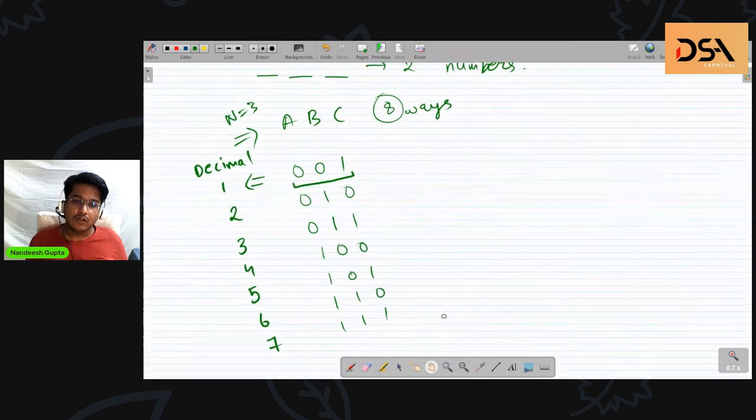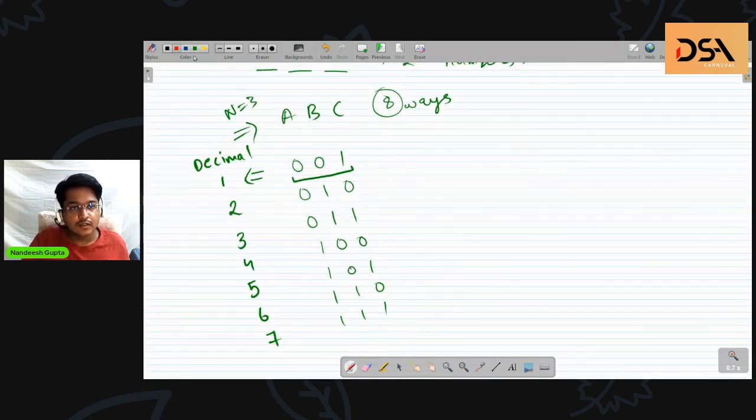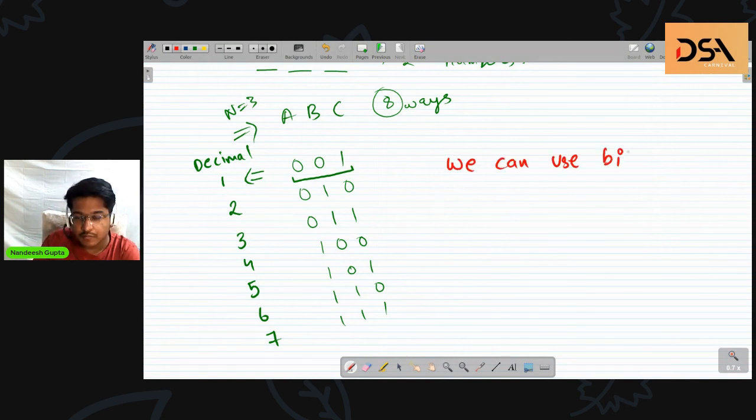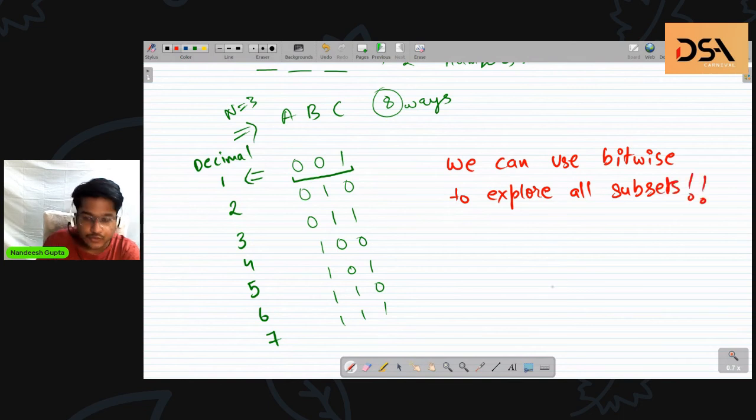So what is the result out of this is we can use bitwise manipulation, bitwise operations to explore all subsets. So this is a great realization and great tool for you to use. If you do not want to use this, then the other method would have been recursion. Like that would get a little bit involved, but this method is surprisingly easy to actually implement.